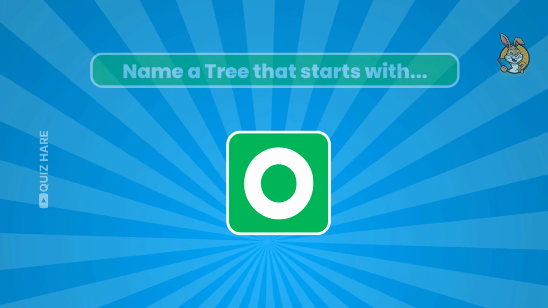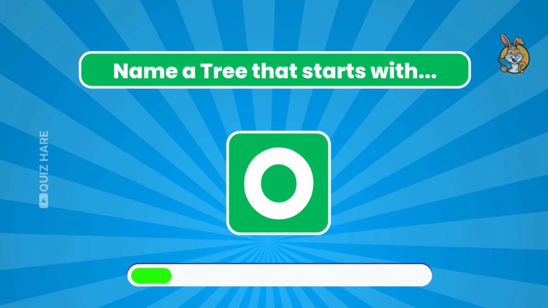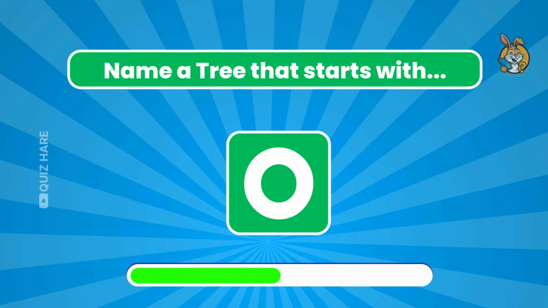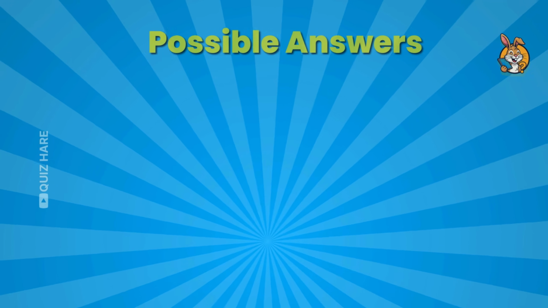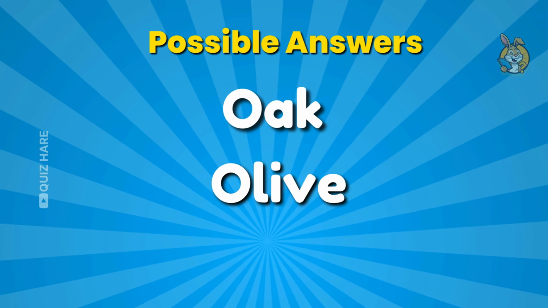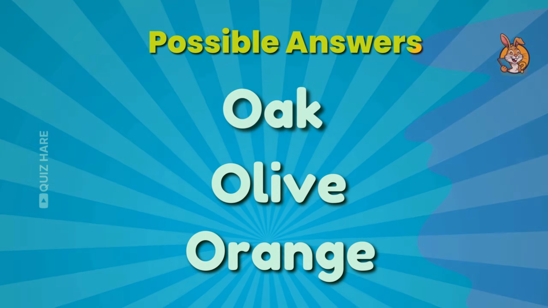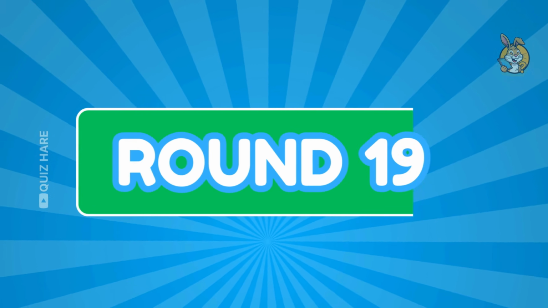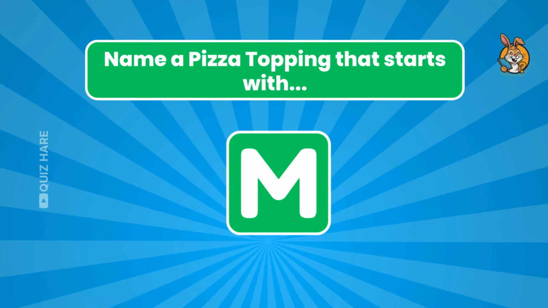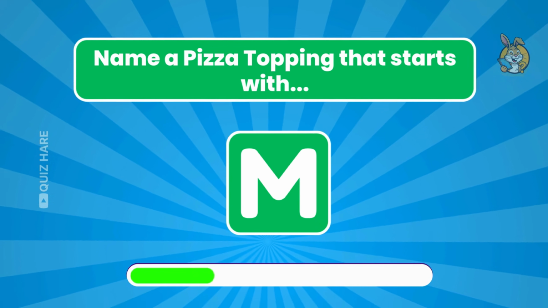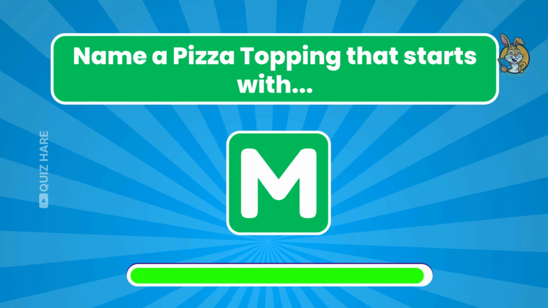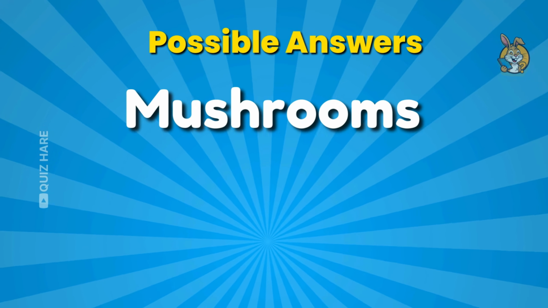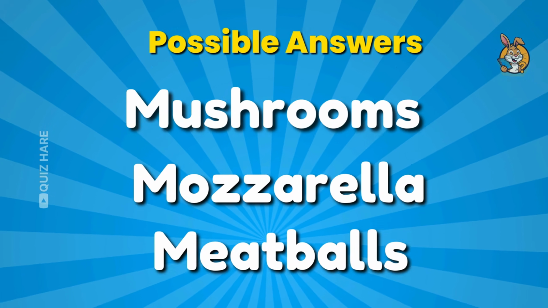Round 18. Name a tree that starts with the letter O. Oak, olive, and orange. Round 19. Name a pizza topping that starts with the letter E. Mushrooms, mozzarella, and meatballs.